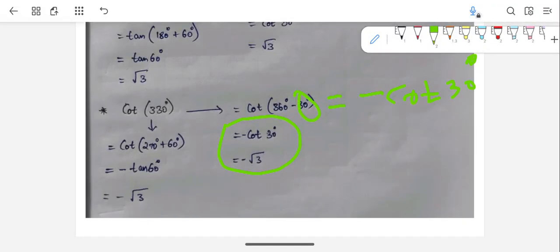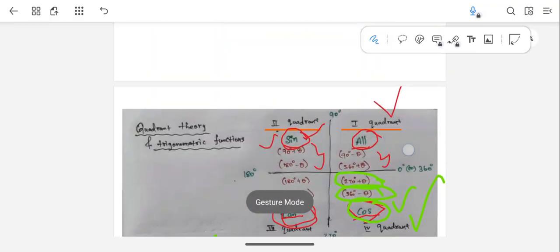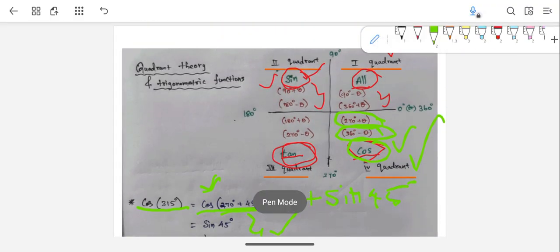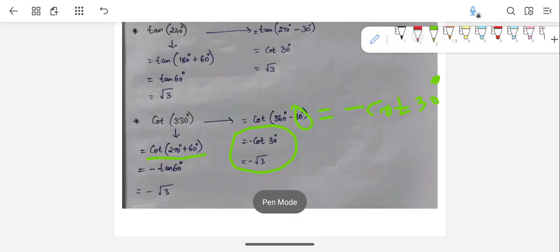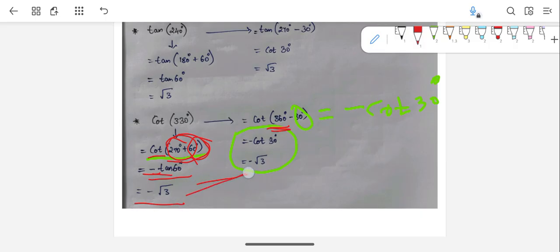Even again, if you want, you can write this as 270 plus 60 also. Again 270 plus 60, which quadrant? Again it is the fourth quadrant only. Again, cos only will have positive value, so that's why here it is negative. And for 270, it will change, right? For 360 and 180 only, it won't change. But in 270, cot will change to tan, with the theta value as it is. So minus tan 60. Tan 60 is root 3, so minus root 3. Again, both are the same, just the method is different, guys.